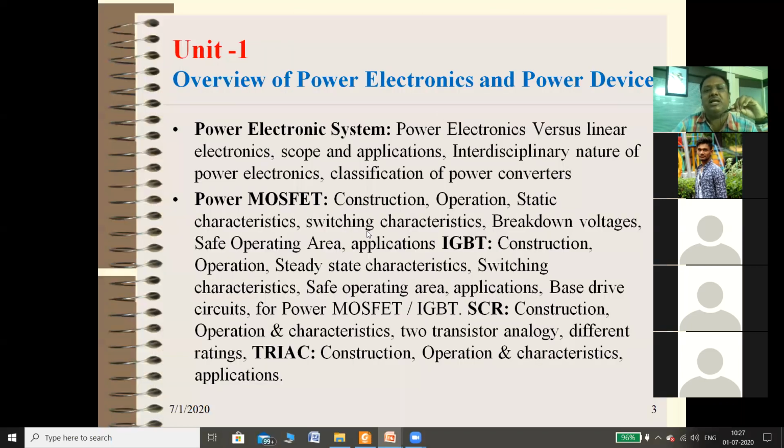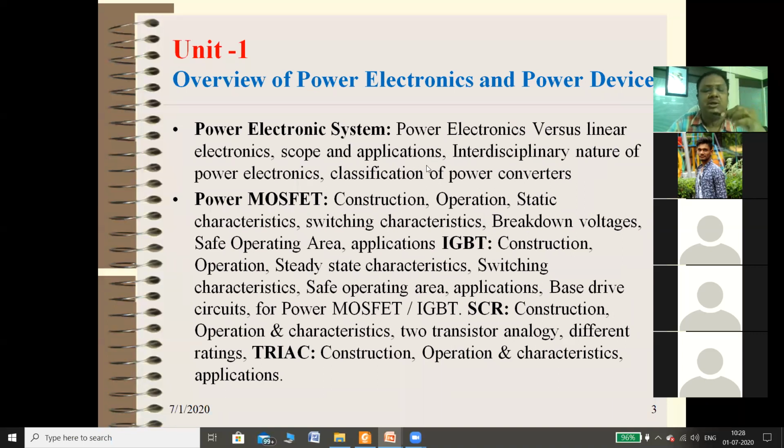Then, see, this is the syllabus we have discussed, maybe in a small power electronics system. So what is power electronics? Then what is linear electronics? Scope and applications, interdisciplinary nature of power electronics, classification of power converters, etc. So it is just an introduction, so that after completing this particular part, you are able to understand power electronics and what is linear electronics, as well as the scope and applications of power electronics.